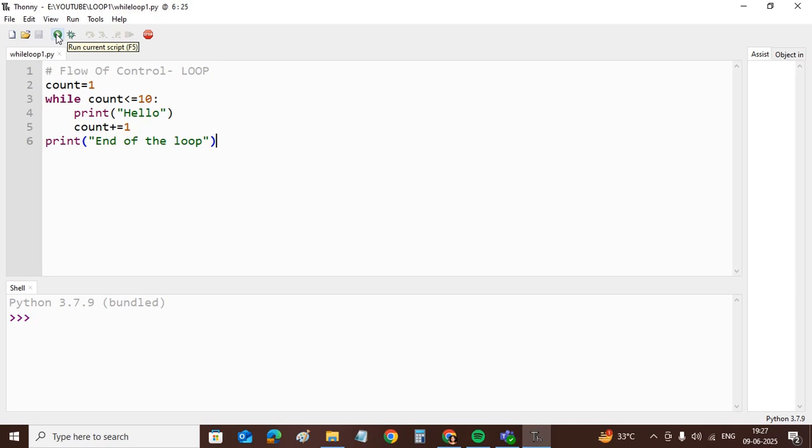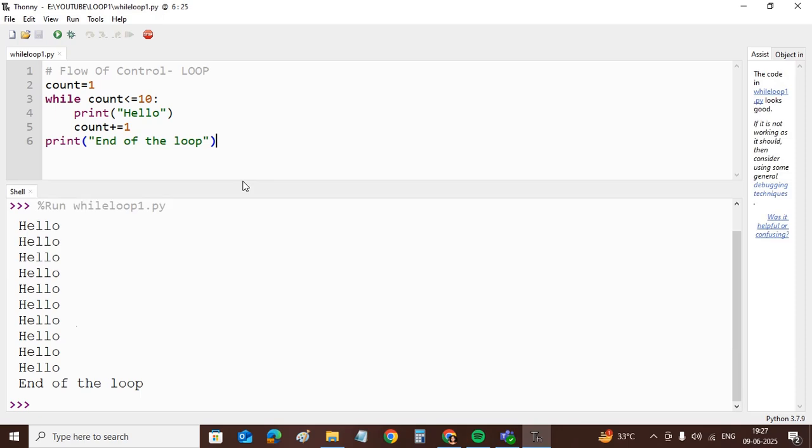I am using Thonny, lightweight software, an IDE for Python. You can use this one for program execution as well as for project development. So I am executing the code: hello is printed 10 times, and then when the loop ends, end of the loop is displayed.